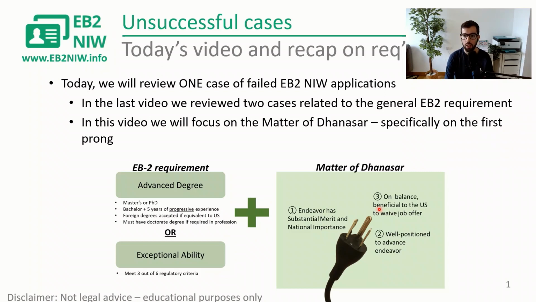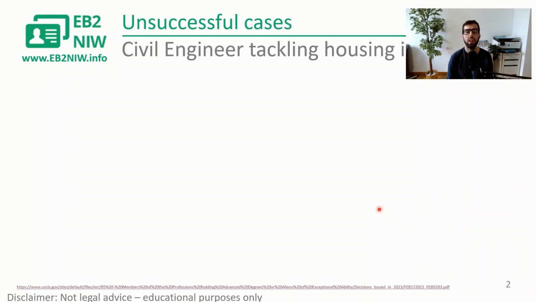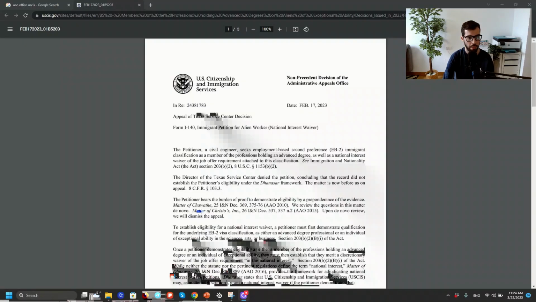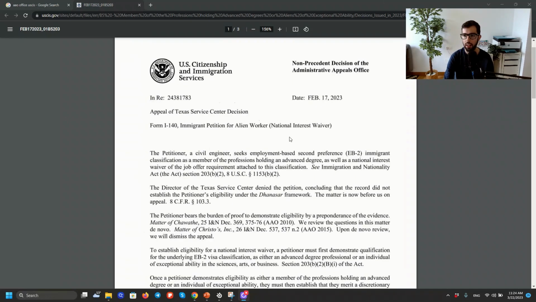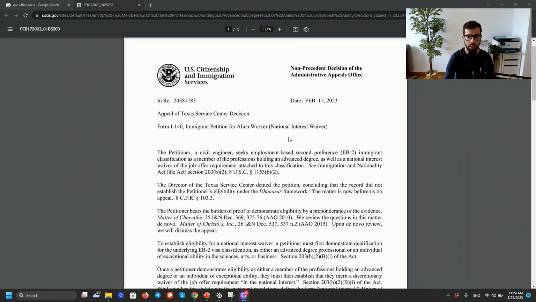All right, let's take a look at today's case. We're going to take a look at a civil engineer who wants to tackle the housing issues in the US. And by the way, in these slides, I'm taking screenshots of the actual appeal letter. This is how the letter looks, and later at the end of the video, I'll show you where you can find these types of documents so you can research on your own time and take a look at failed cases that maybe I don't have time to cover on this channel.